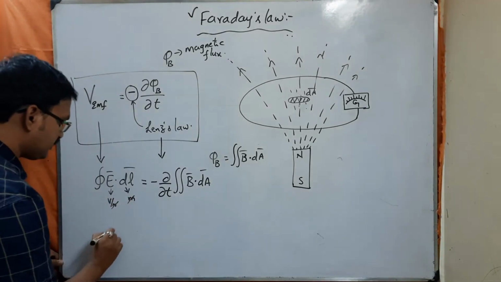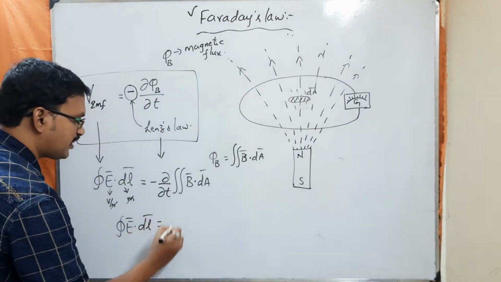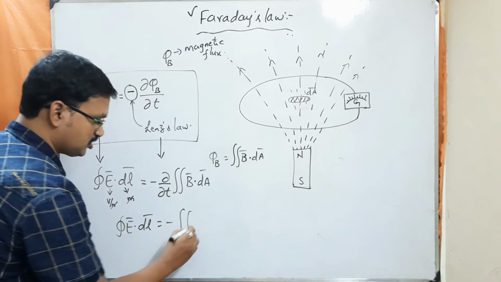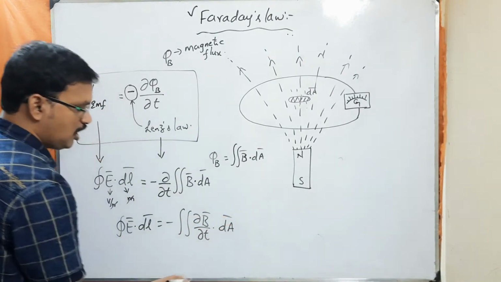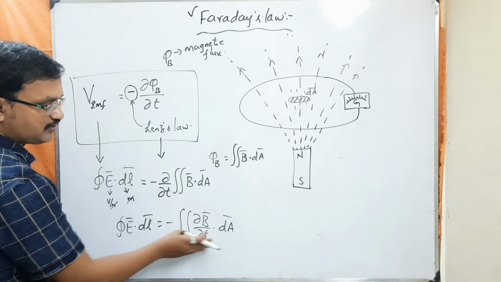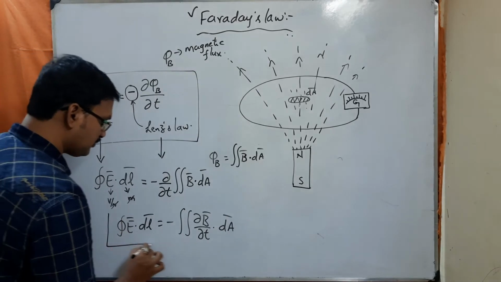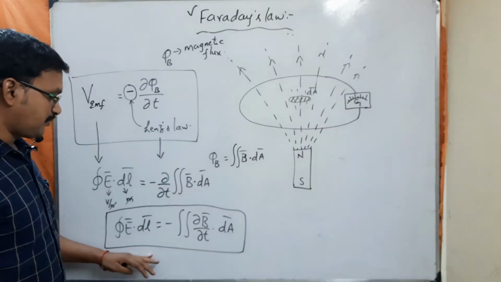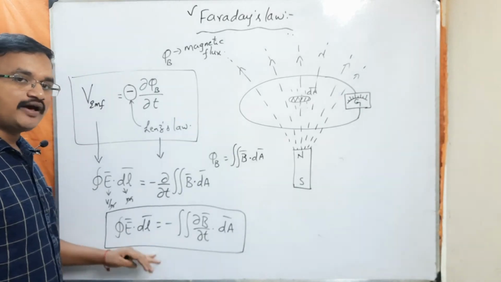So in that case, how can I write this? The circulation of the electric field around any closed loop, I can write as minus the double integral. I take this dou by dou t inside the integration, so I can write dou B by dou t dot dA bar. So you can perform the differentiation first and after that the integration. It doesn't matter, because both operations are independent of one another. So this is the mathematical form, or integral form, of Faraday's law.